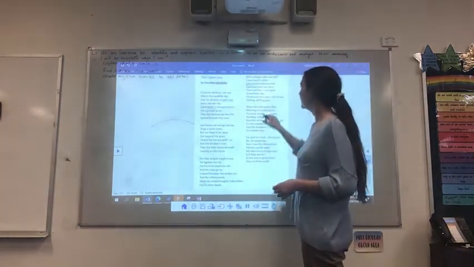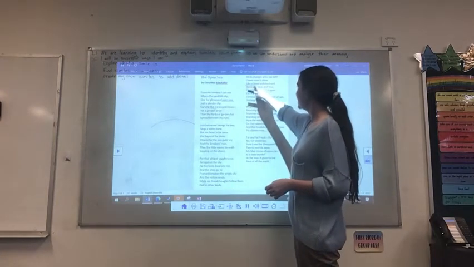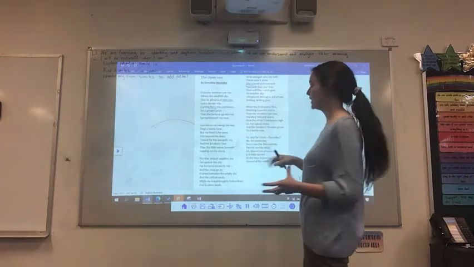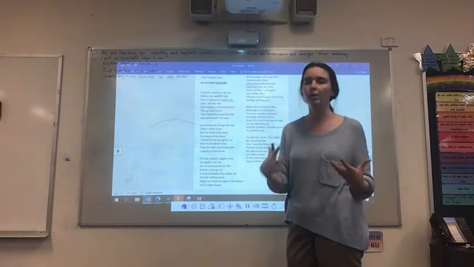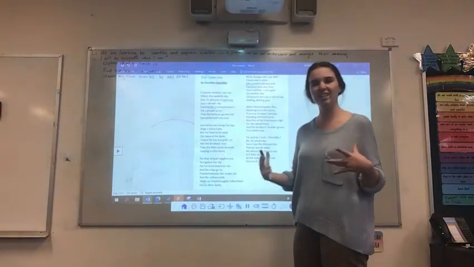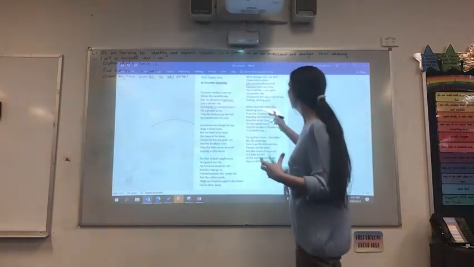Looking over here as well, it says like a jewel polished well. Again, we need a little bit more context. Knowing the purpose of this poem, we could probably assume that she's talking about the ocean again, but let's have a look around to just double check.